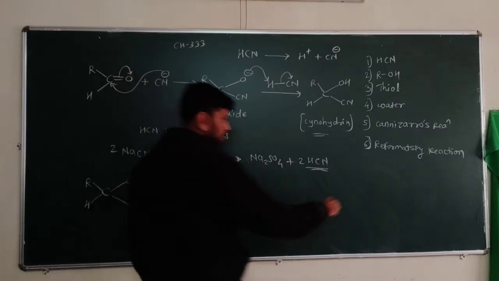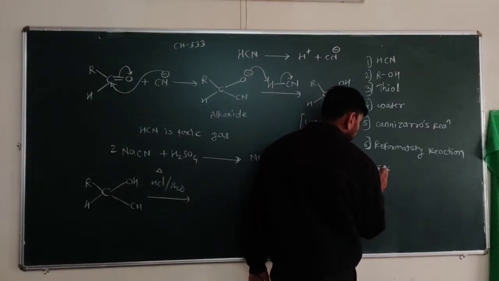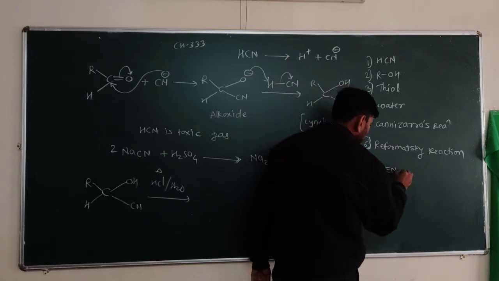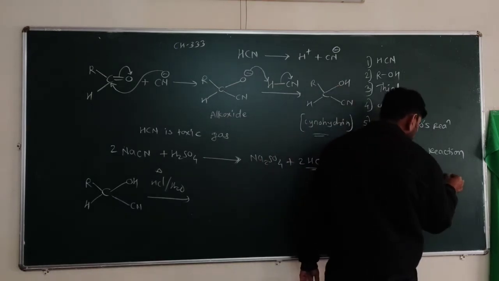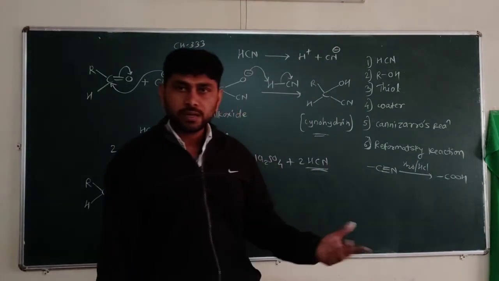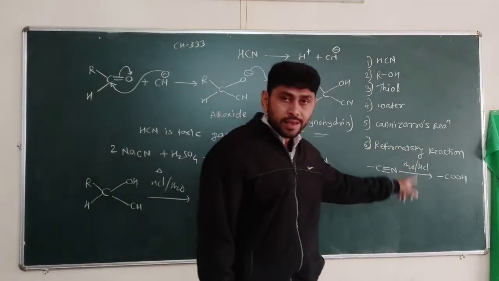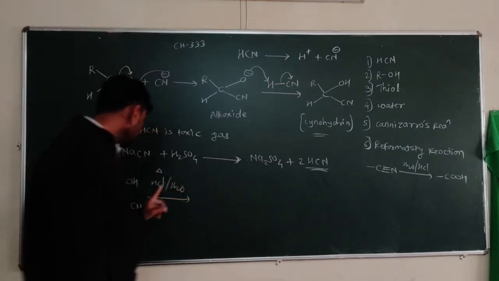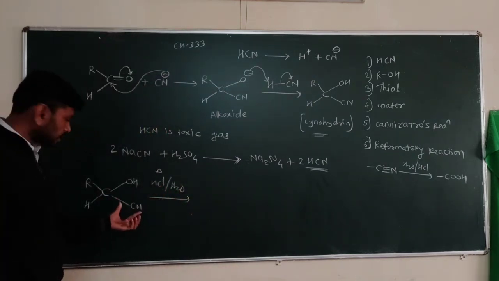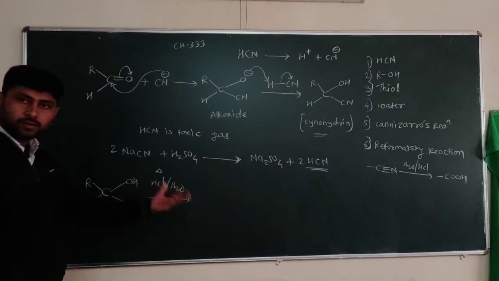As we know, when the cyanide group, C triple bond N, is acid hydrolyzed, it is converted to COOH. So the cyanide group is converted into an acid group by hydrolysis, and in a similar reaction here, this cyanide group after hydrolysis is converted to COOH.